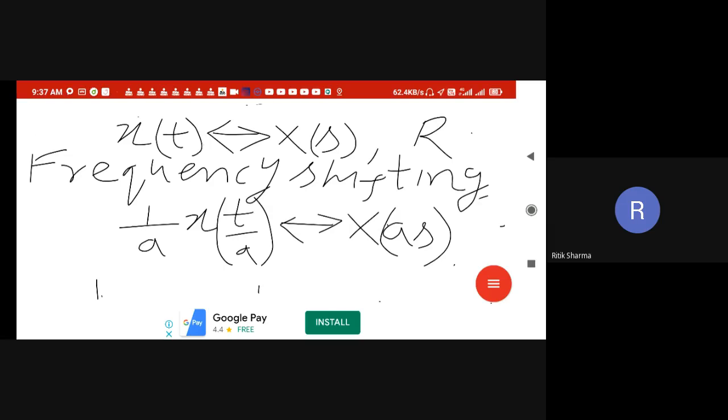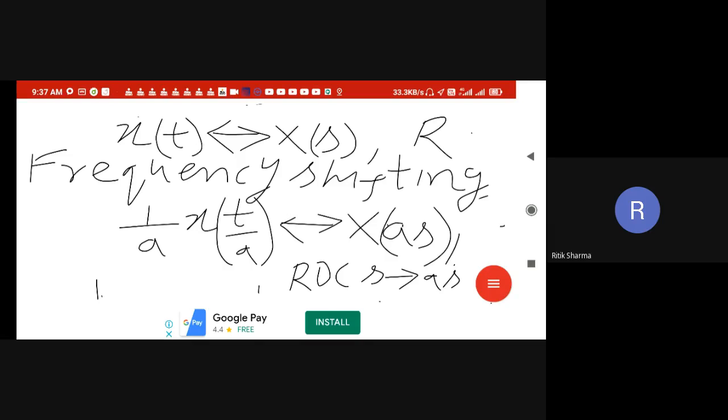Here the transform is X of as, and it is very simple: in place of s you have to write as, in the ROC also, right? So that is the thing.